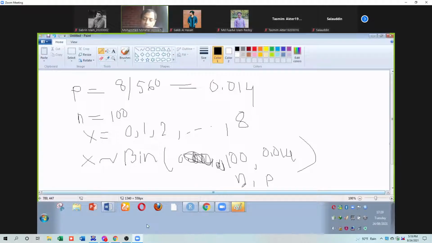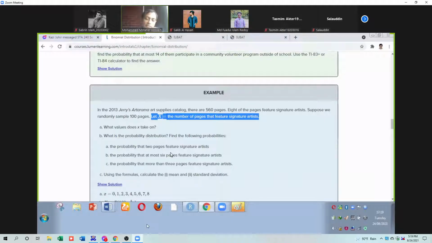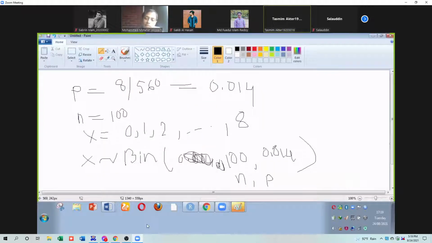The next one: find the probability that two pages feature the signature artist. A student asks why the binomial distribution equals NP and whether it is the expected or mean value. X follows a binomial distribution with parameters N and P, because there are two outcomes. N equals 100, P equals this value.